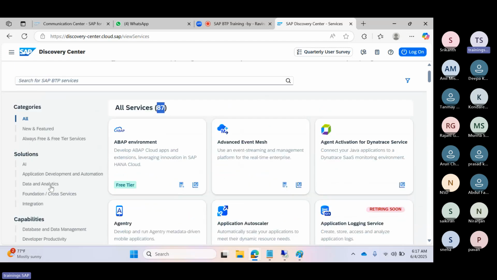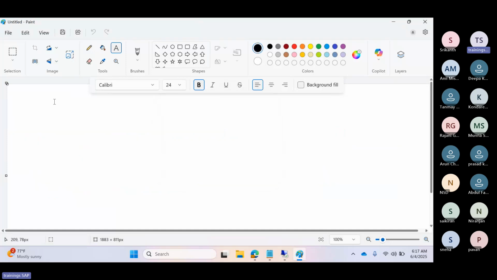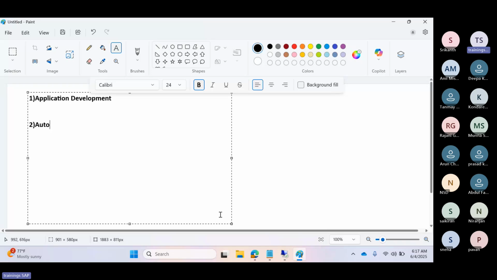They are not just development related services, they also have data analytics related services. So that's why SAP categorized their services and solutions into five main pillars in the BTP. One is the application development pillar, which means all the development related services are under this pillar. The second one is automation related functionalities.